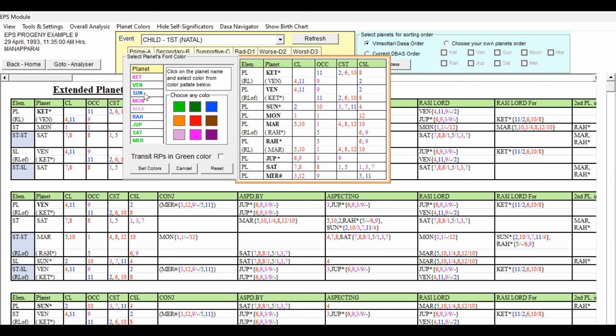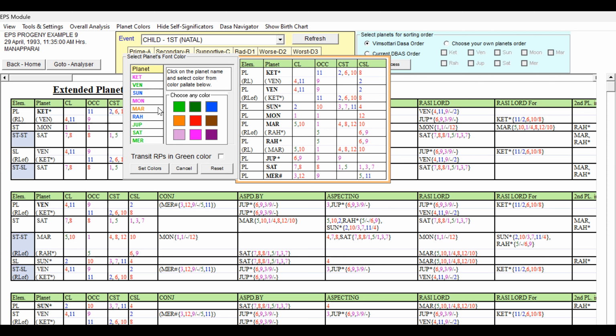So we can see that blue and green are not that strongly unfavorable. Only pink and light pink we have to see. There is no red we have given. Mars is equal to red only, but being the 5th lord we have taken it as light pink. But we can imagine it can be considered as light red also. I think let us give light red for Mars. Though it is 5th lord, 10, 1, 4, 8, 12, 10 is not good. So we have to differentiate it from the other planets.